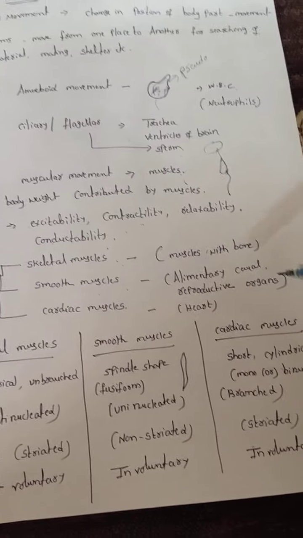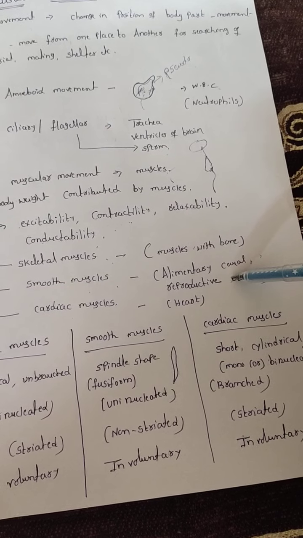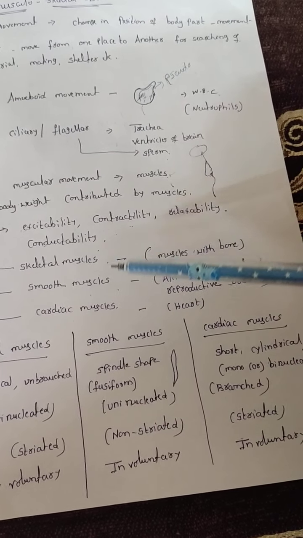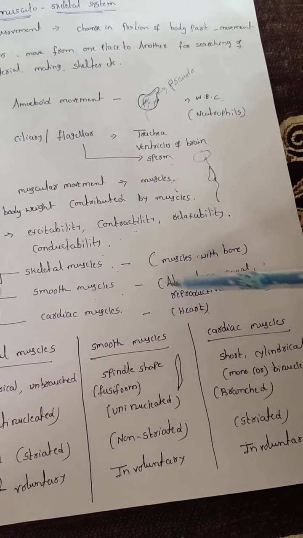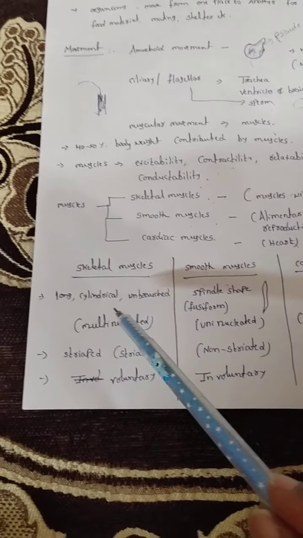Smooth muscles are present in the alimentary canal, that is the mouth to anus, and the reproductive organs and the excretory organs; they have smooth muscles. In the heart, we can see the cardiac muscles. What is the differentiation between the skeletal muscles, smooth muscles and cardiac muscles?